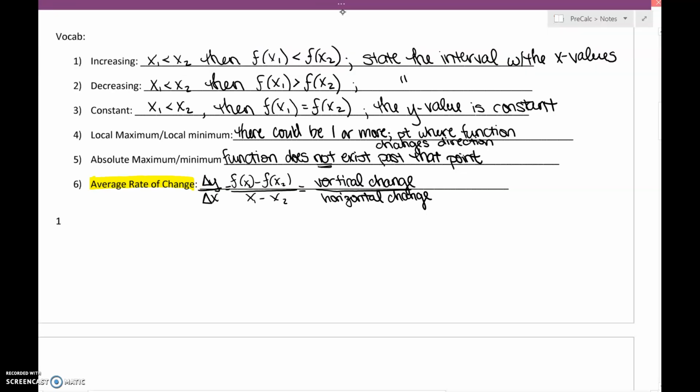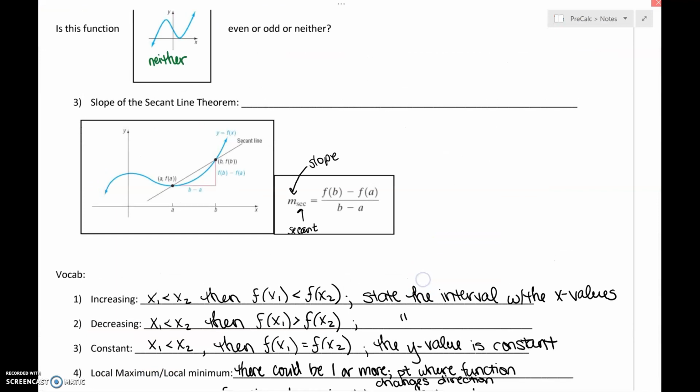Thank you. Okay, last thing we need to look at is the slope of the secant line theorem. We know that slope is m, and that SEC, the subscript down here, is going to mean secant. Well, a theorem is something that was proven true. So back in the day, there were mathematicians who were trying to figure out what the average rate of change was for a curve. Well, average rate of change can't apply to a curve because it's a constant change and curves are growing or decreasing exponentially.